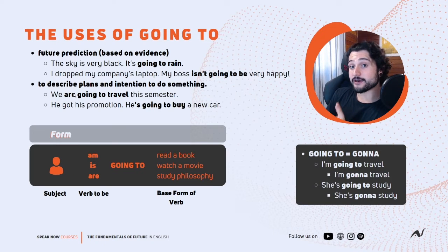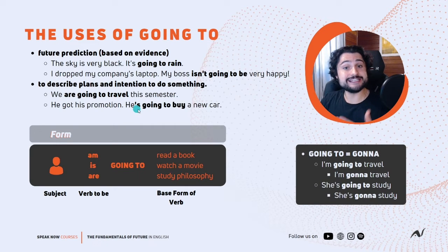We are going to travel. And he is going to buy the new car. So he is going to buy. You see the verb to be there, all the examples we needed. So we have the subject, verb to be, going to, and then the base form of the verb. I am going to read a book. You are going to read a book.